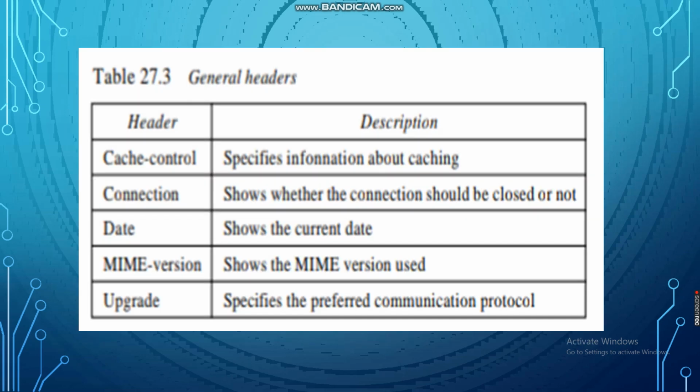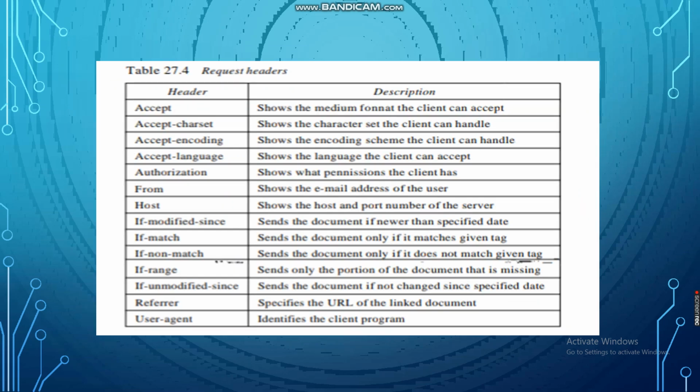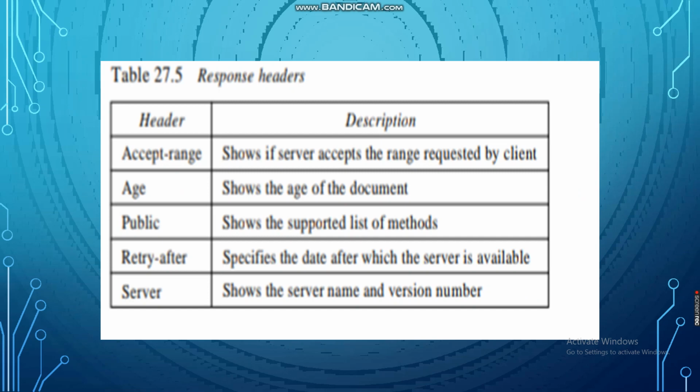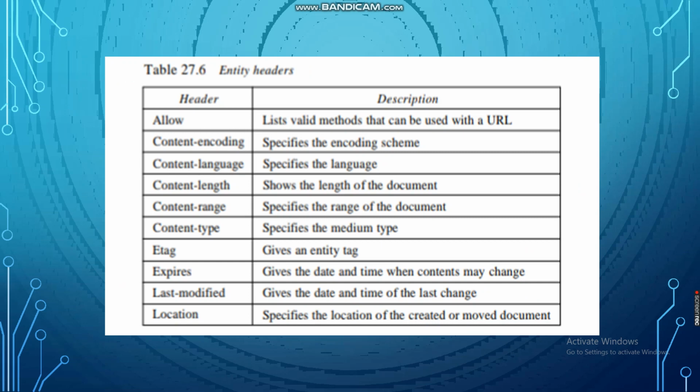General headers are cache control, connection, date, MIME version, upgrade. The request headers are accept, accept charset, accept encoding, accept language, authorization, from, host, if modified since, if match, if none match, if range, if unmodified since, referrer, user agent. The response headers are accept ranges, age, public, retry after, server. And the entity headers are allow, content encoding, content language, content length, content range, content type, etag, expires, last modified, location. These are the information about the HTTP protocol.